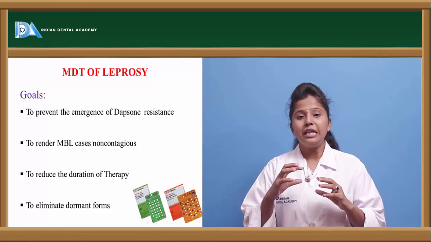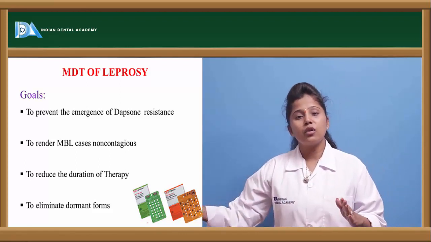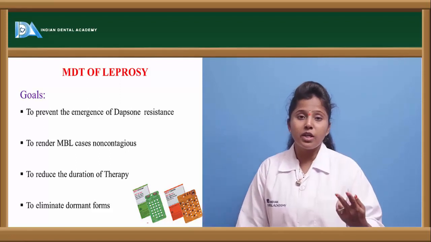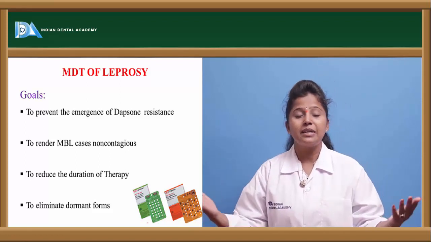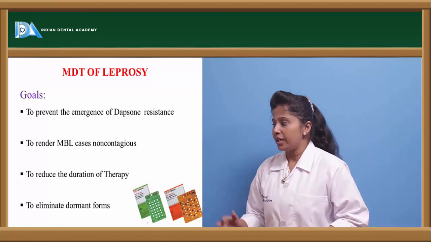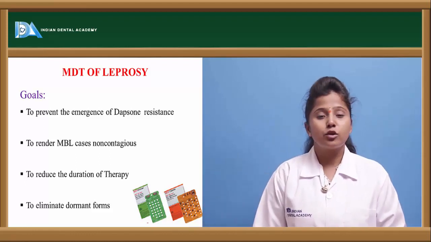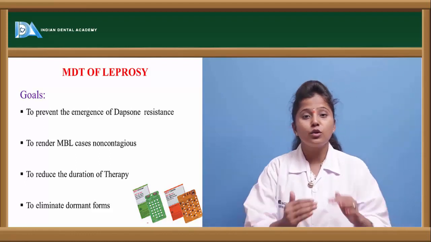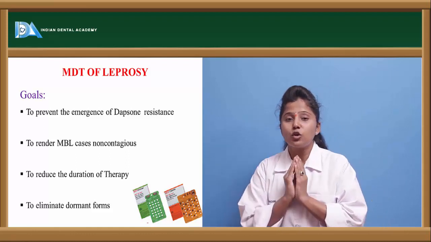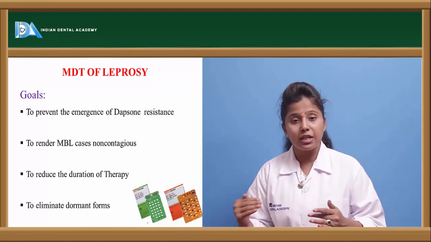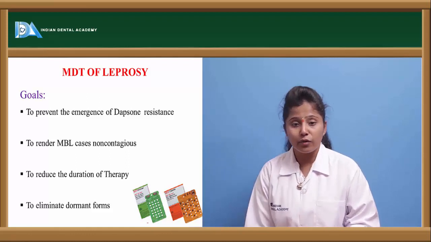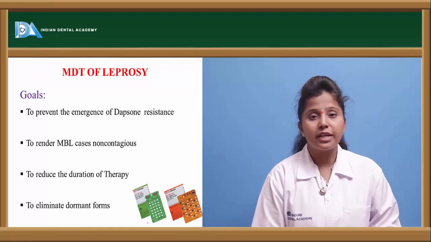If we give an individual drug, it may take a longer period of time. If we give a combination of drugs, then the effect will be more, and thereby the duration of therapy can be reduced. It is also used to eliminate dormant forms. These mycobacterium species are dormant for a longer period of time, so in order to eliminate these dormant forms also, the multi-drug treatment is very useful.